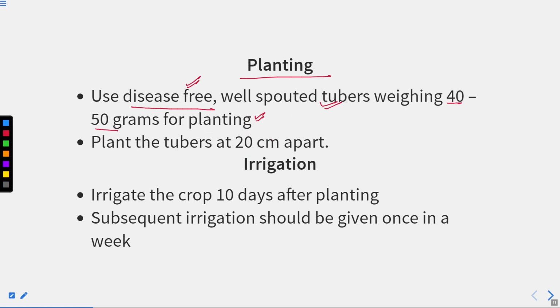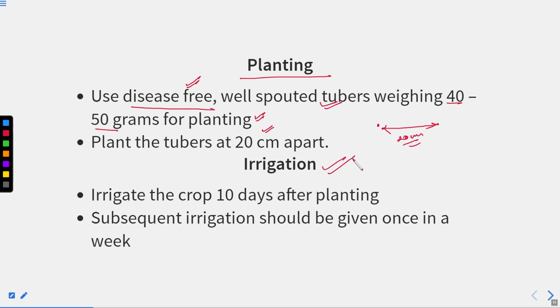Plant the tuber at 20 centimeter apart. So if you have planted one of the tuber here, then another must have a gap of 20 centimeter. Like this, you must maintain the gap.